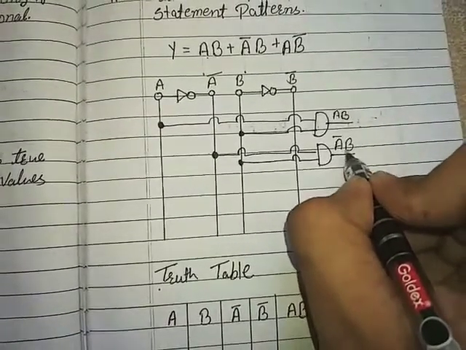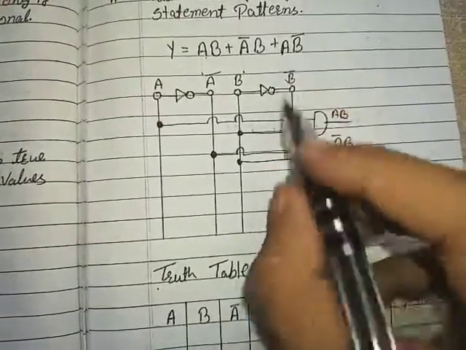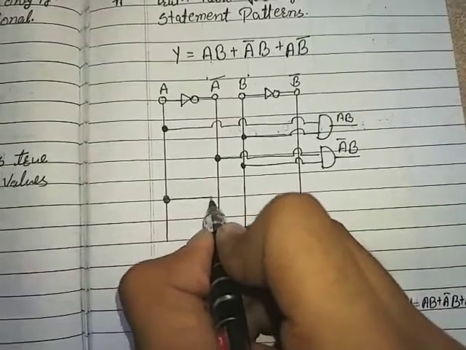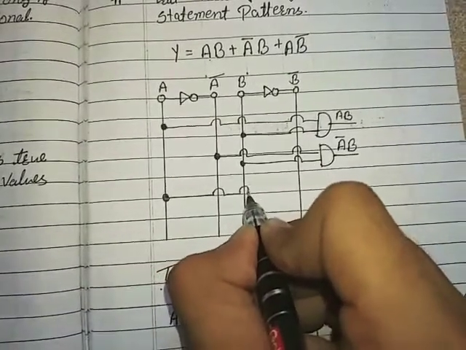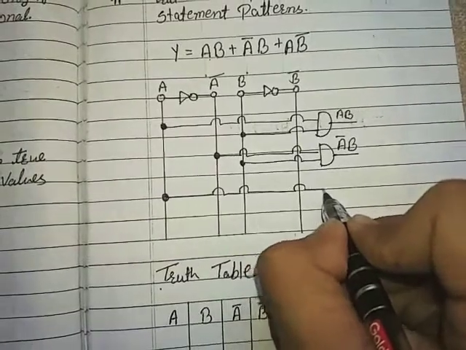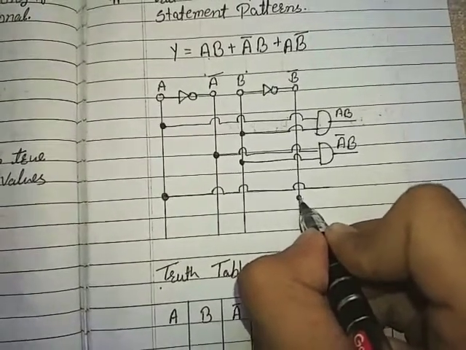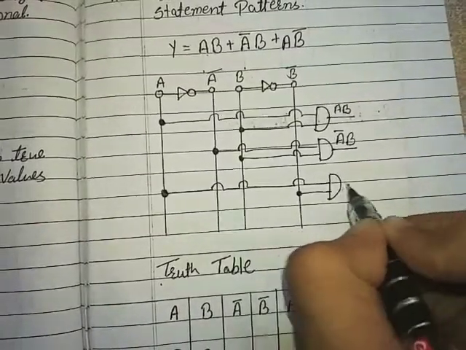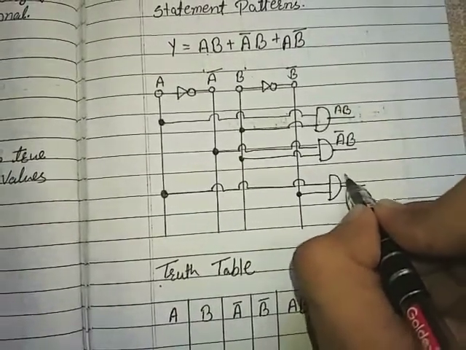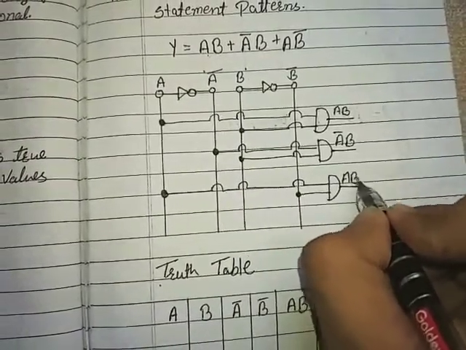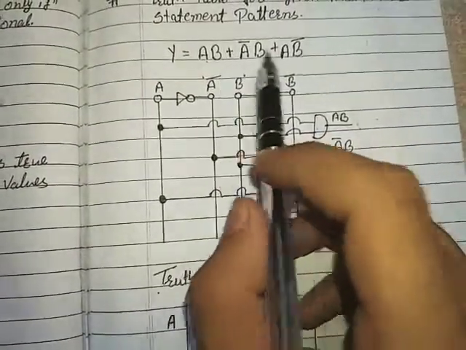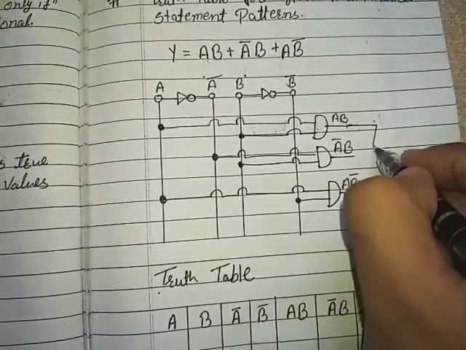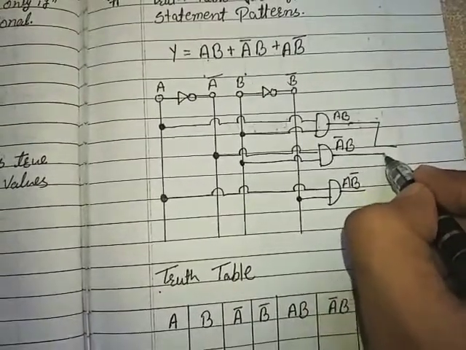a bar b. Now I require a b bar. So here is my a, and here is my b bar. Output will be a b bar. Now I have to perform addition, and addition is performed by an OR gate. So I will pass all these inputs through an OR gate.